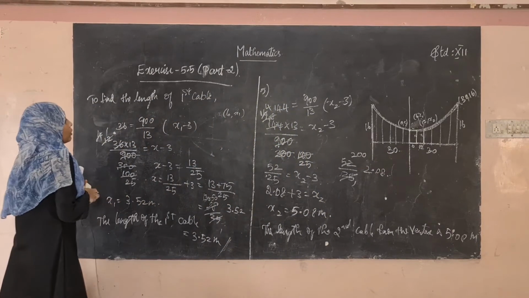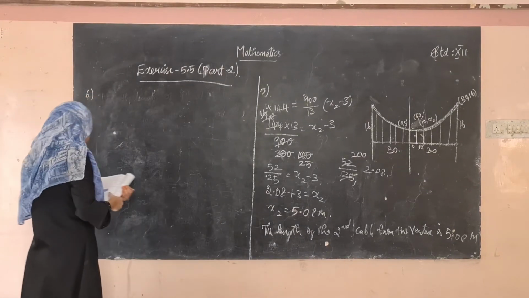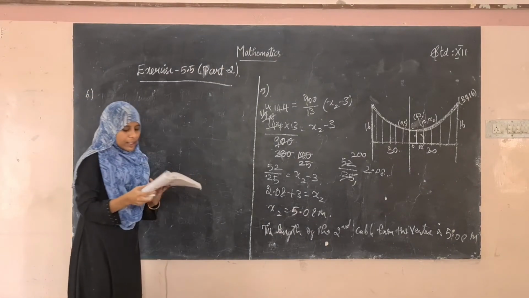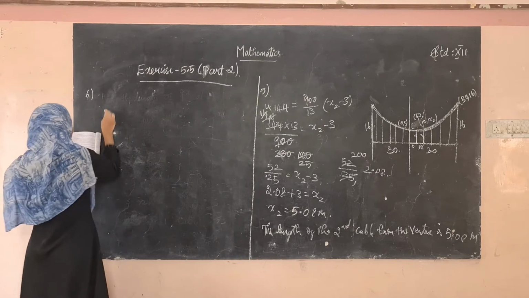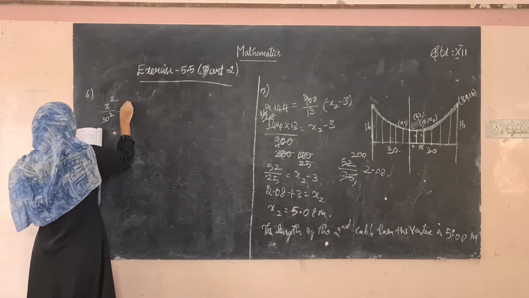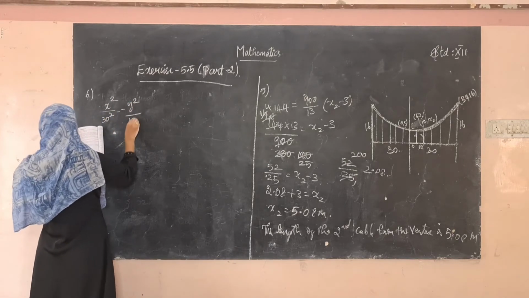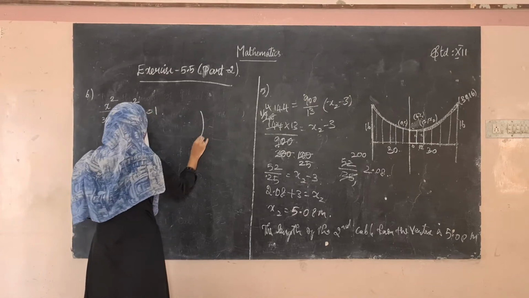Now we are going to see the sixth sum. The cross section of a nuclear cooling tower is in the shape of a hyperbola with equation x square divided by 30 square minus y square divided by 44 square is equal to 1. So the tower is like this.